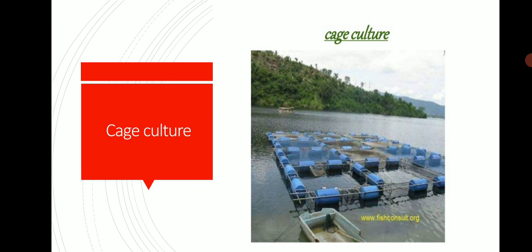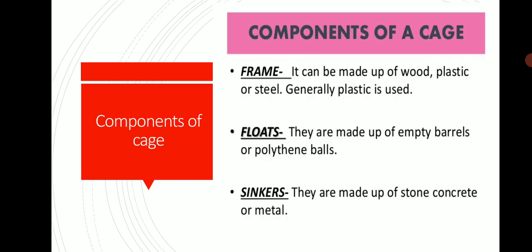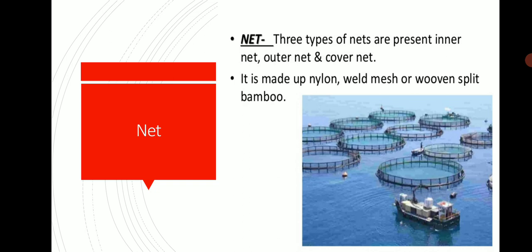This is a cage culture made up of barrels, plastic and wooden material. Components of a cage: net. Three types of nets are used in cage culture: inner net, outer net and over net. They are made up of nylon mesh, wire mesh and woven split bamboo.